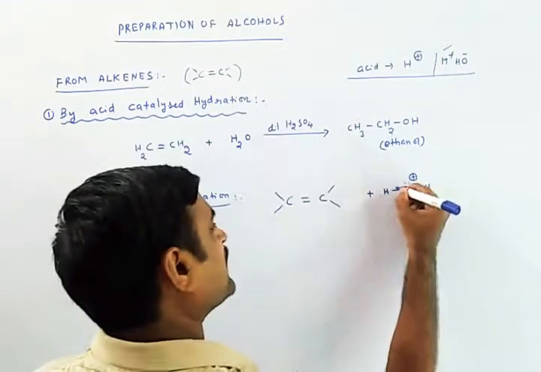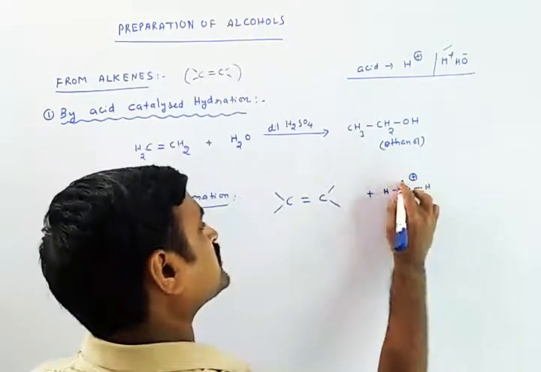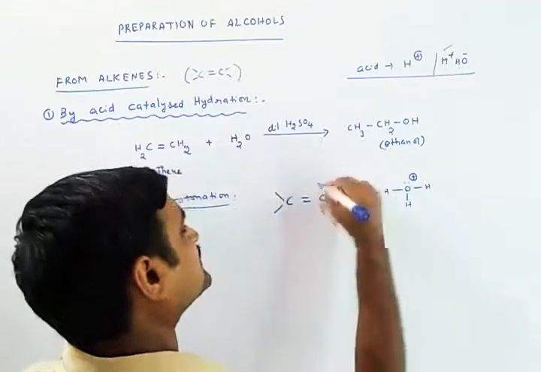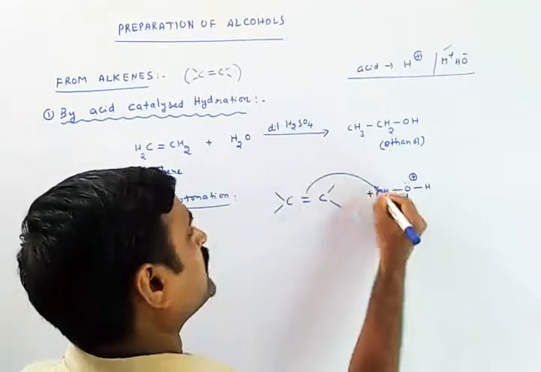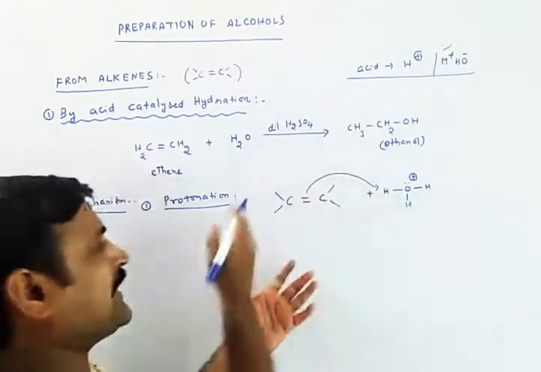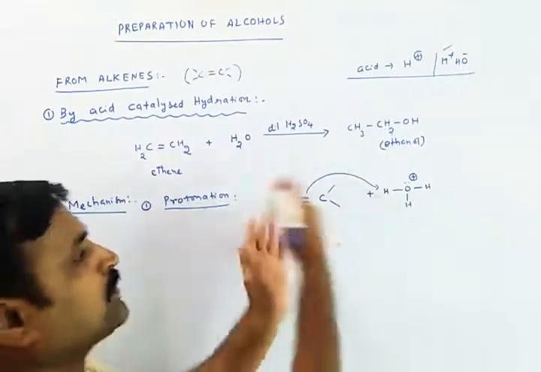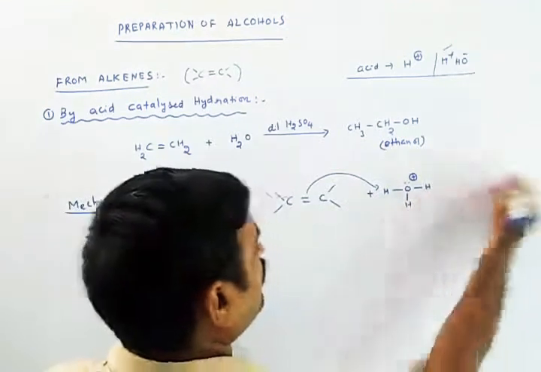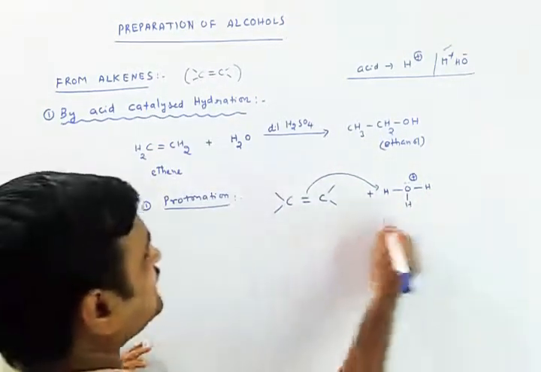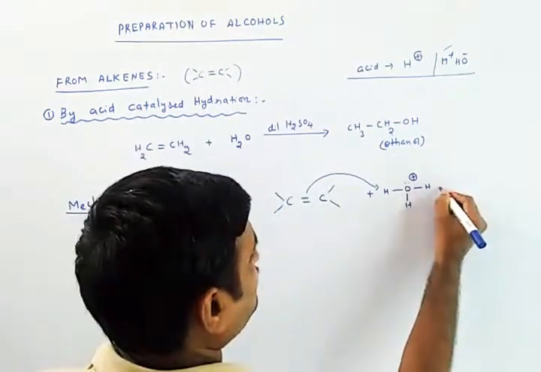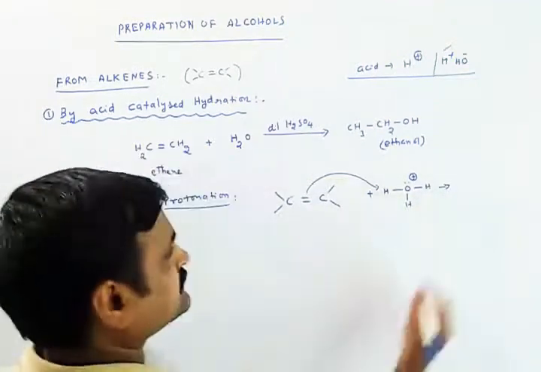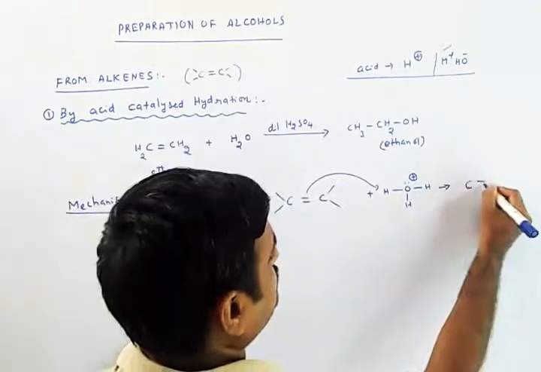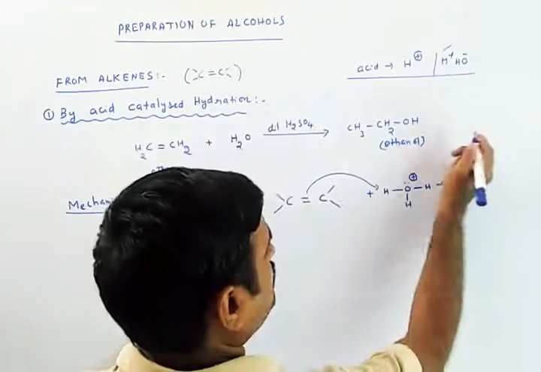So if this pair of electrons tries to move towards the oxygen, then what happens? This entire double bond will be taking care of this proton. That double bond will convert into a single bond. Then what is the result? The result is nothing but a single bond.